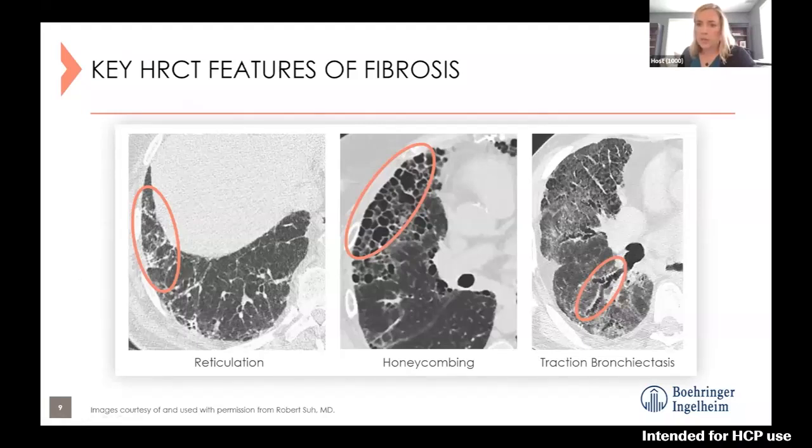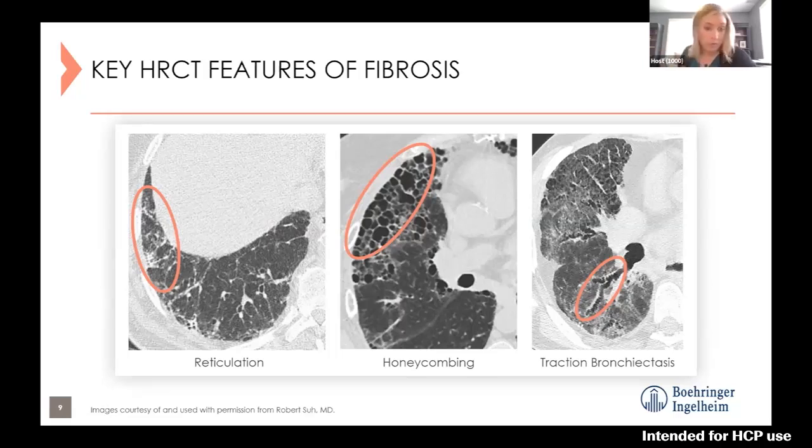And reticulation is the result of thickening of the interlobular or interlobar septa. It can appear as several linear opacities, almost resembling a mesh or a net on a CT scan. And that finding is indicative of interstitial lung disease.